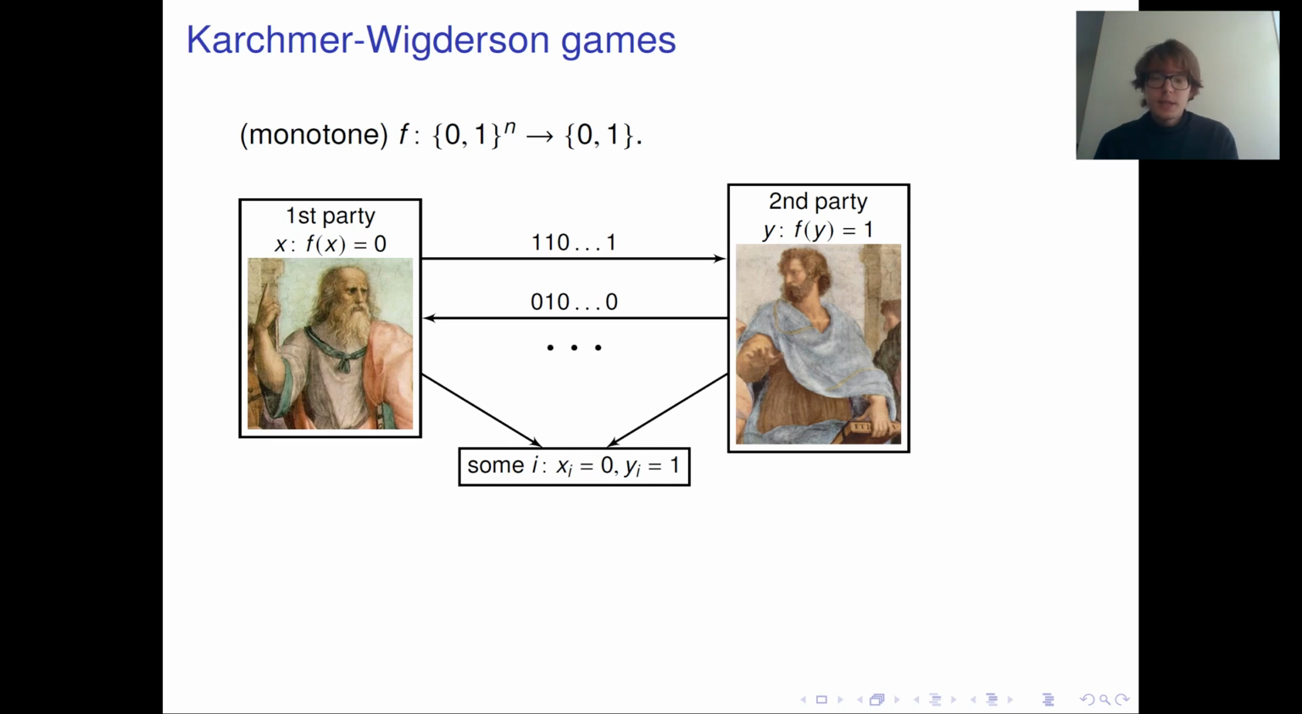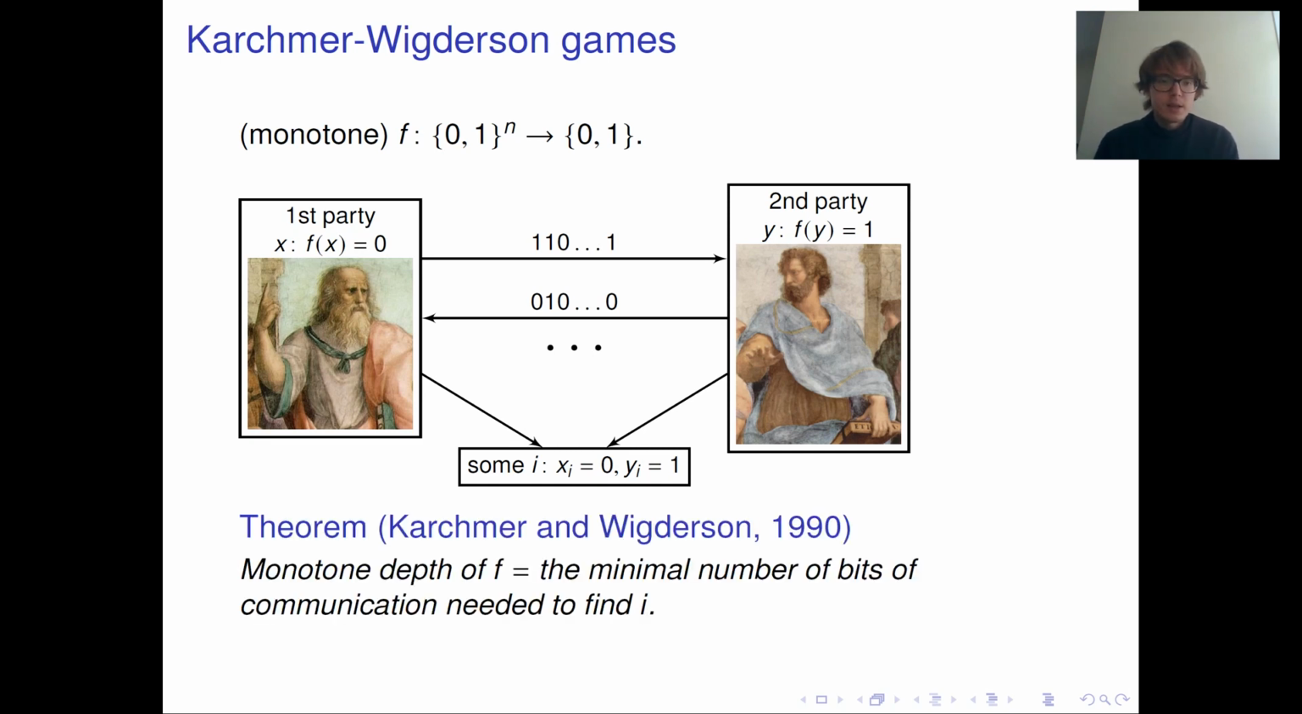So at least this task is doable, and it turns out that the monotone depth of f is the minimal number of bits of communication needed to solve this task. So in a sense, it means that these two communication parties can agree prior to everything, prior to the moment when they receive x and y, on some algorithm for finding this I.